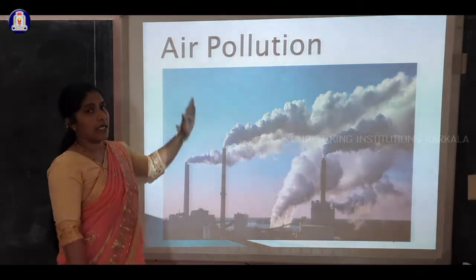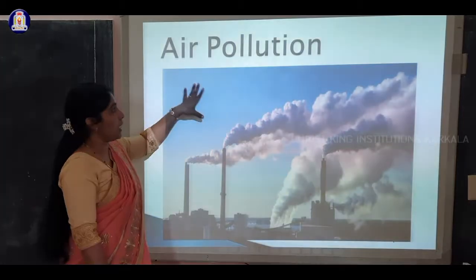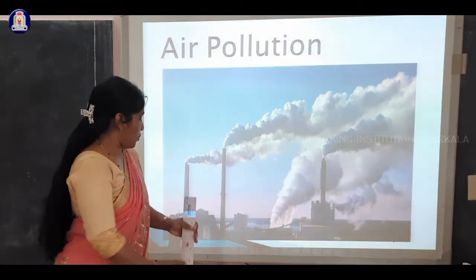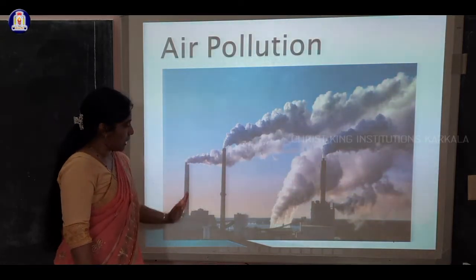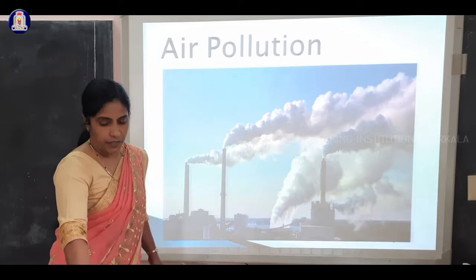Any undesirable change in the atmosphere is called air pollution. You can observe here, they release highly poisonous gas to the atmosphere.